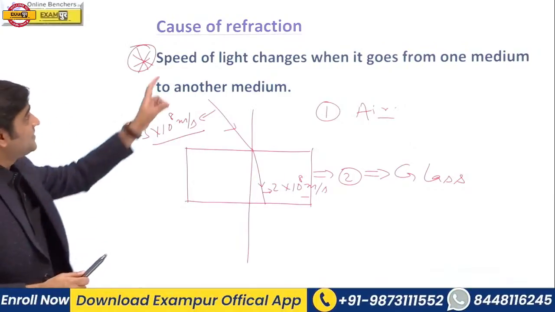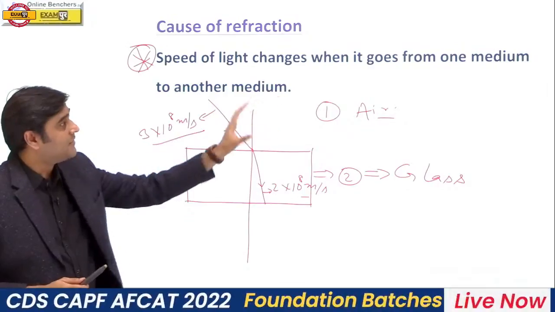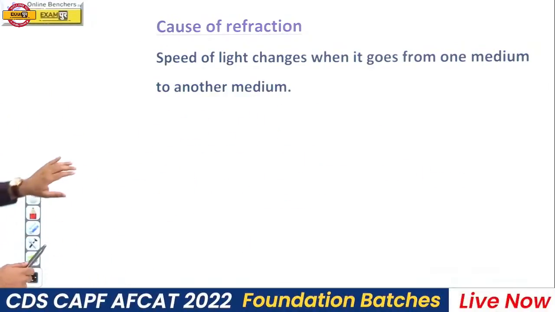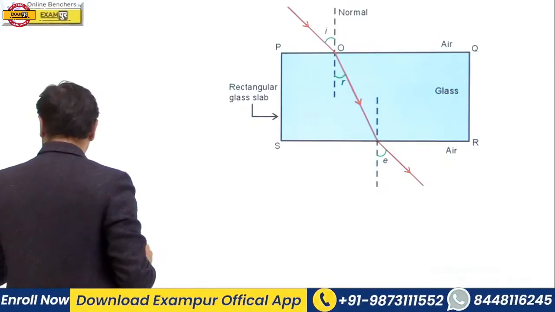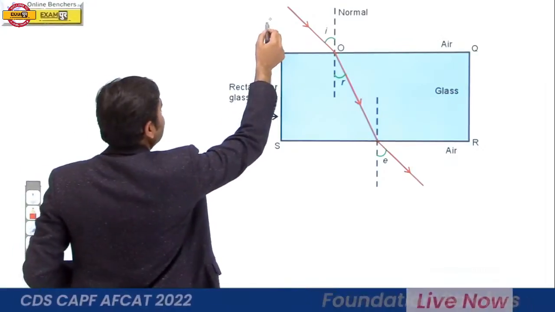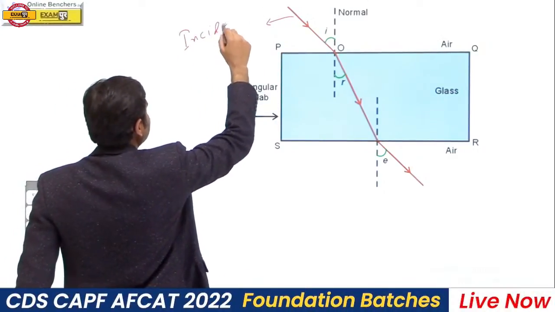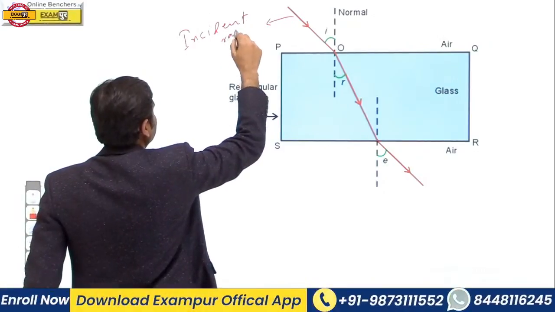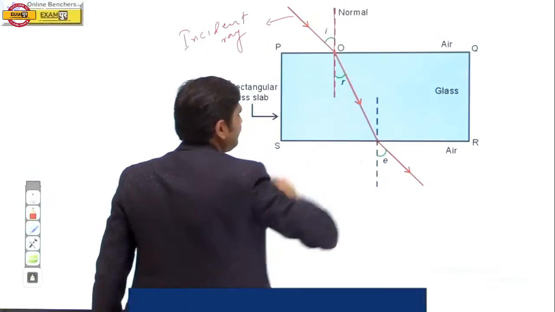So just remember, what is the cause of refraction? The speed of light changes when it goes from one medium to another medium. This is the basic cause of refraction. Now, this is called the incident ray, and this is the normal on the surface of the glass slab.